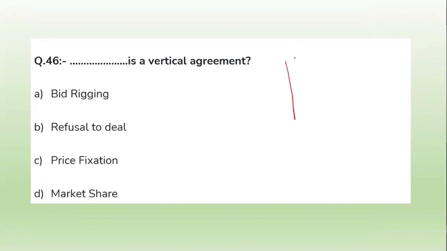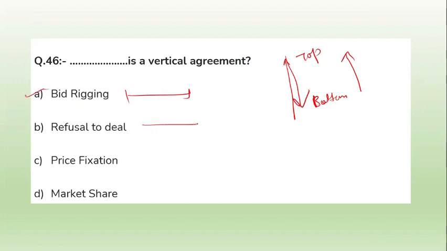Vertical agreement means the agreement which is from top to bottom and bottom to top. So this is a vertical agreement. Bid rigging is horizontal. Then the refusal to deal, I will tell you. Price fixation is done with a horizontal agreement, and market share is not.